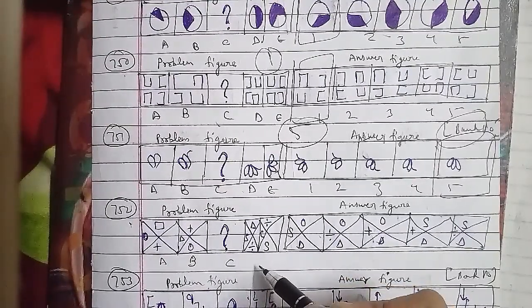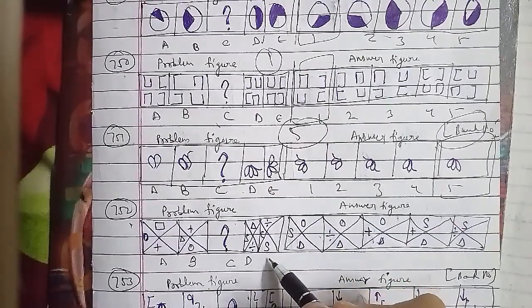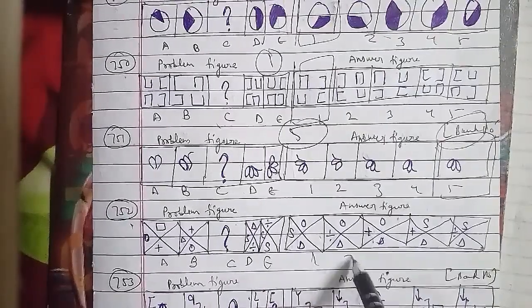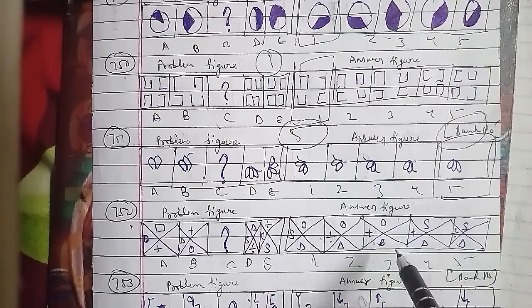In the same case, the symbols move anticlockwise each time, and the symbol that reaches the left-hand side position gets replaced by a new symbol. So the missing figure that we have is just the second figure, which will be the right answer for this question as well.